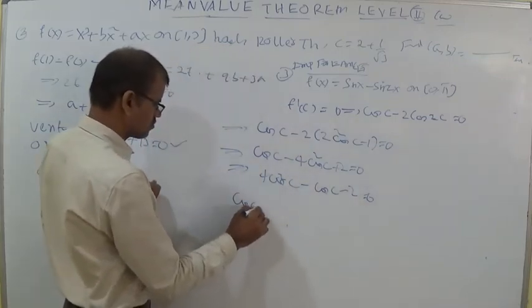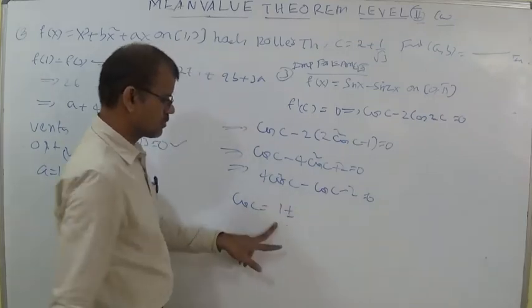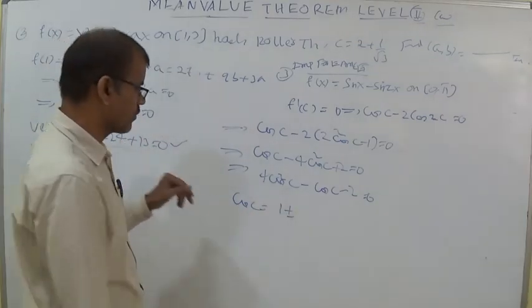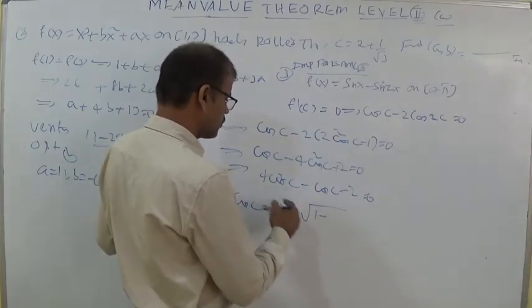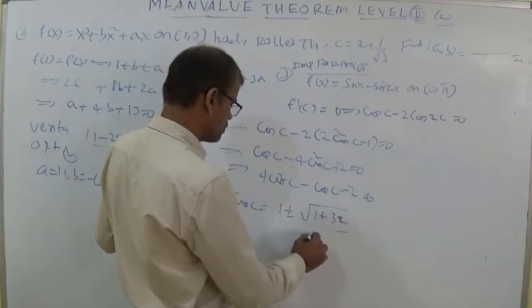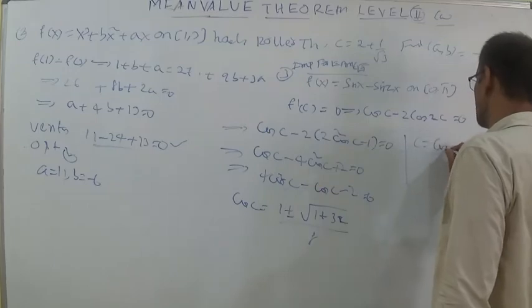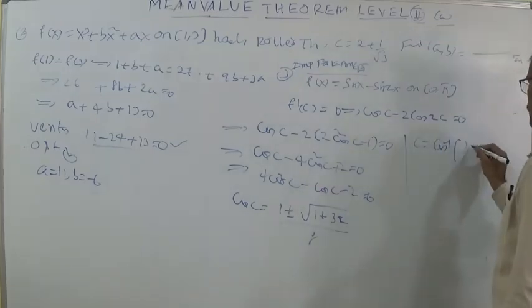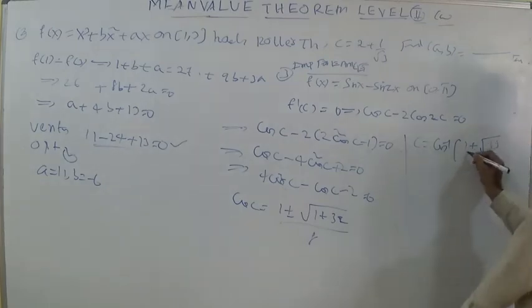Using the formula minus b plus or minus root b square minus 4ac by 2a: 1 plus or minus root of 1 plus 32, by 8. So c is equal to cos inverse of 1 plus or minus, no need to write minus, root 33 by 8, because negative is not there.